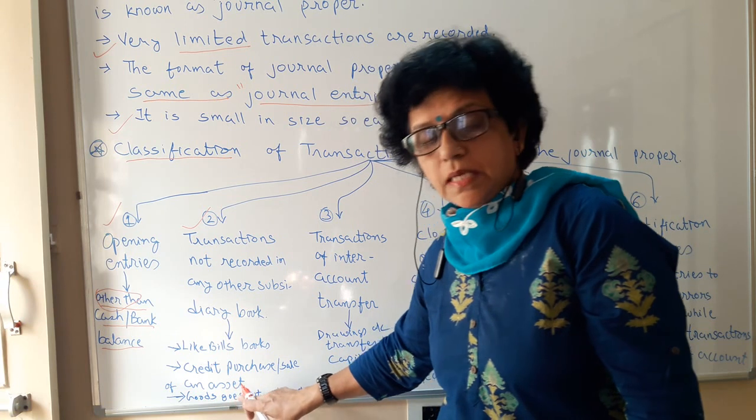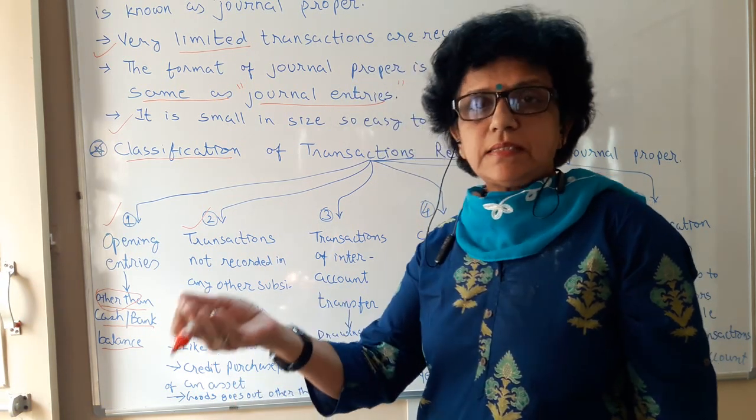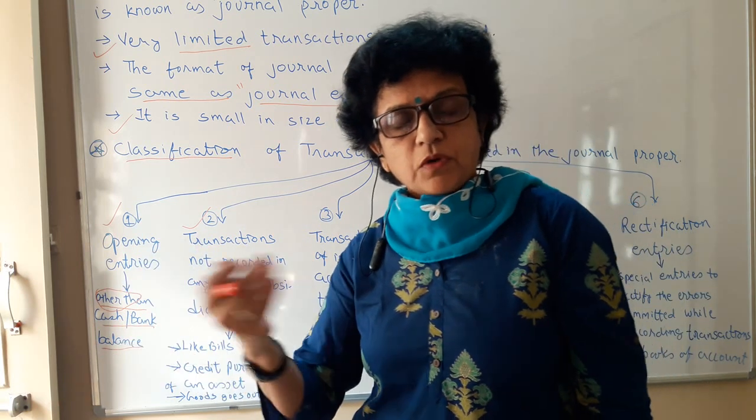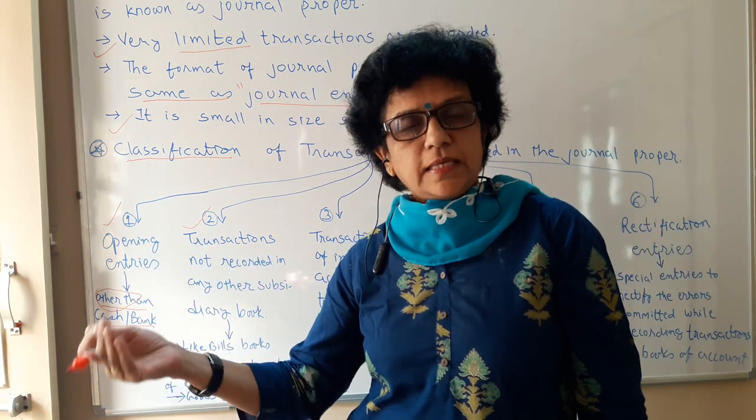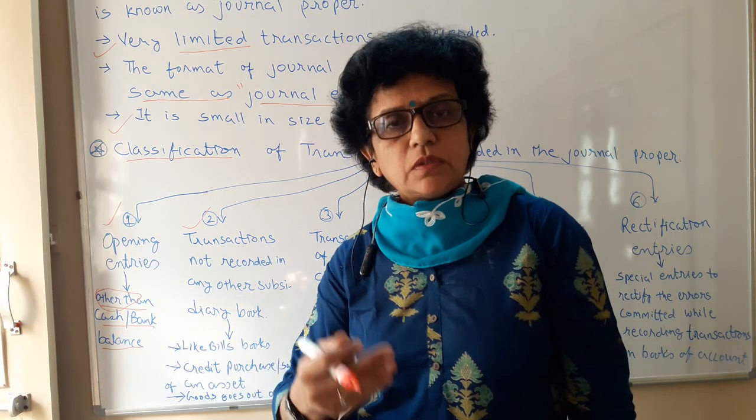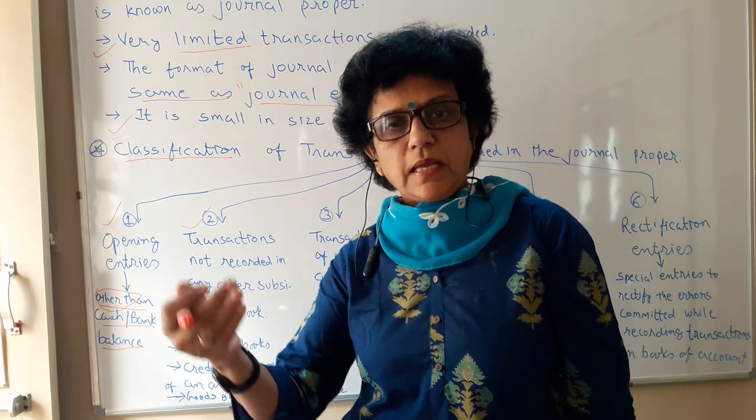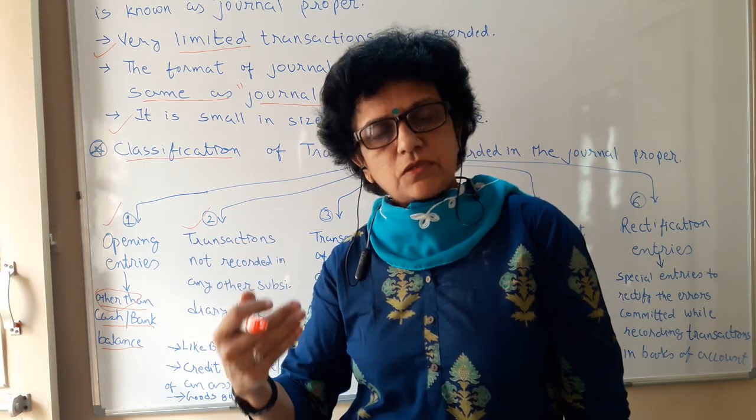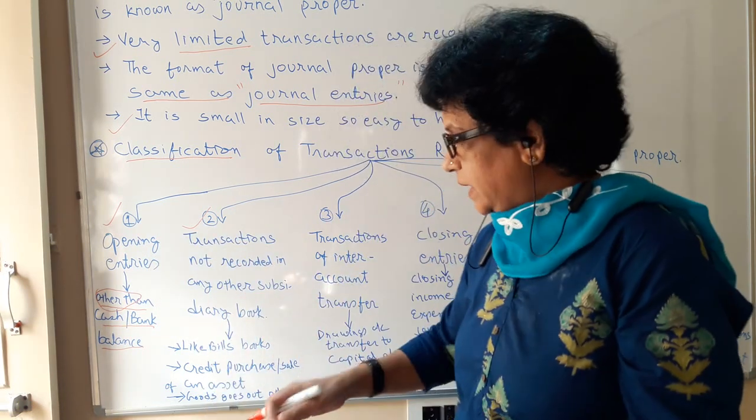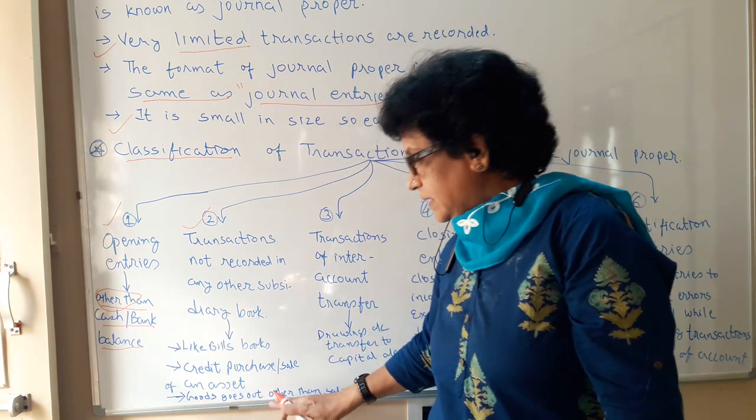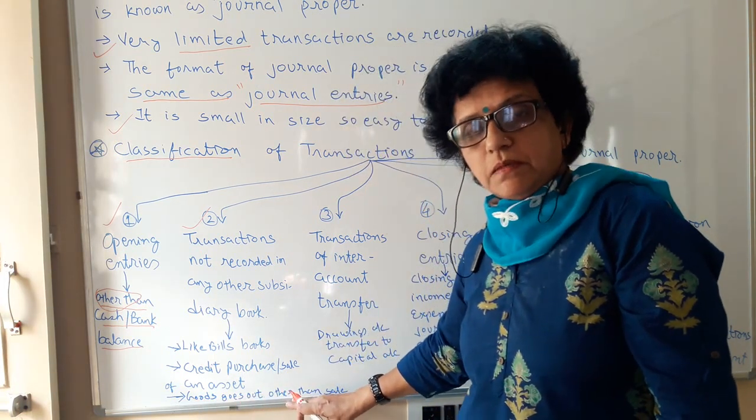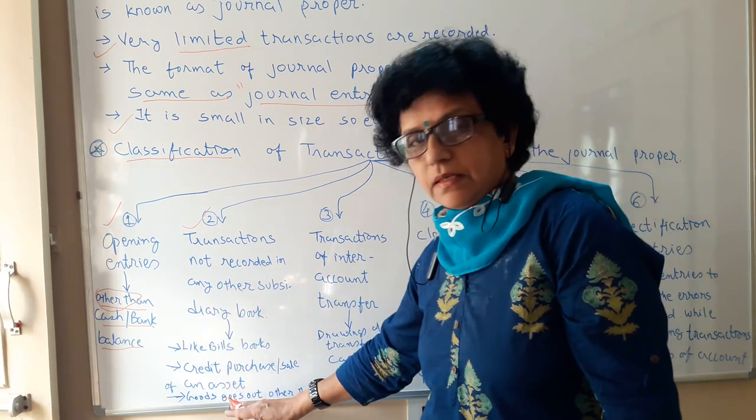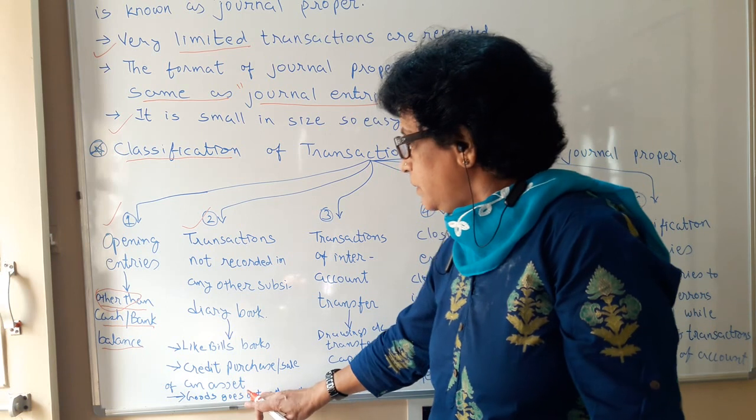Then you have goods going out other than sales. For example, goods given as charity, or goods distributed as a free sample, or goods burned by fire or destroyed due to accident. In this manner, so many reasons are there for goods being reduced in a business other than sales. So all those journal entries are also to be recorded in the journal proper.